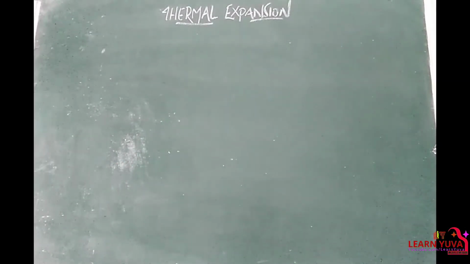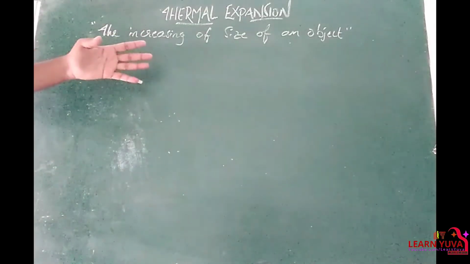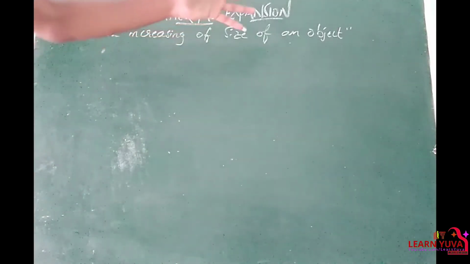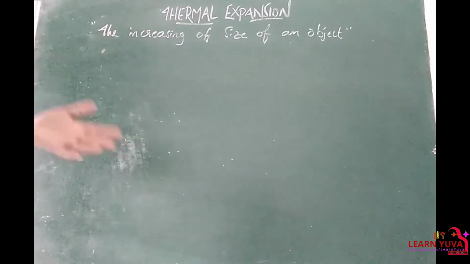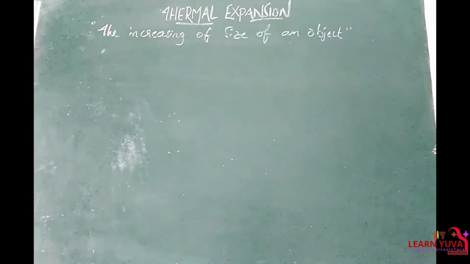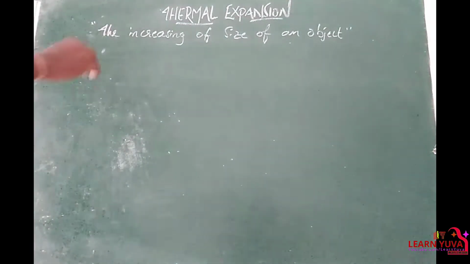Thermal expansion, right? As we know, the size of most substances expands. Substances like solids, liquids and gases increase in size on heating and decrease on cooling. The definition, I am saying it again: the increasing of size of an object, and the object may be solid, liquid or gas. Clear? So increasing in size